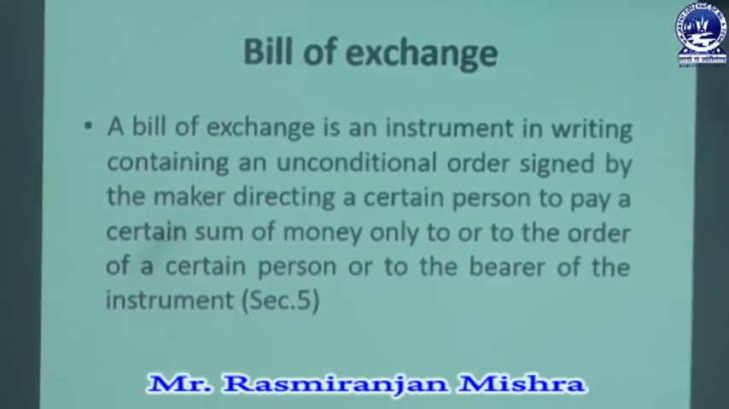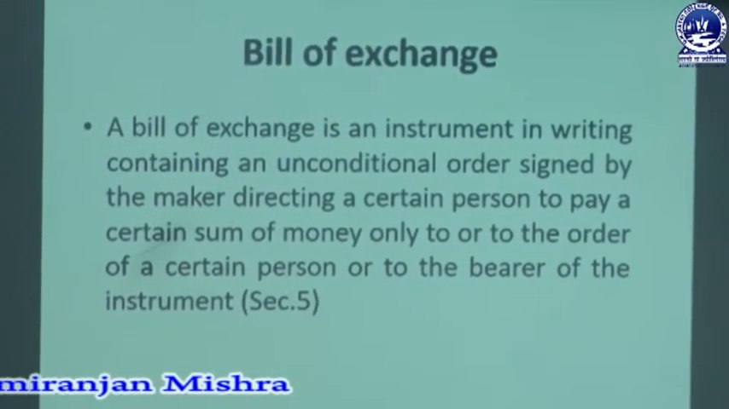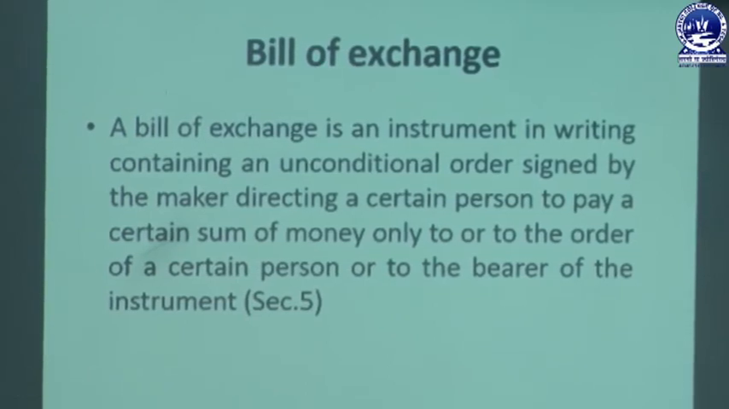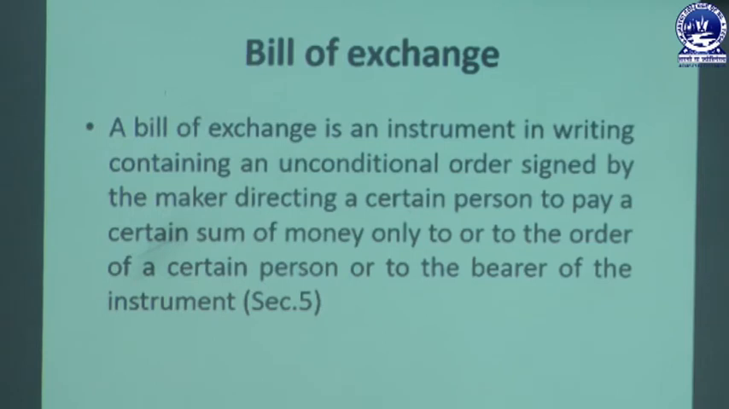The second part of negotiable instrument is the bill of exchange. So what is that? This is mentioned under section 5 of the Negotiable Instruments Act 1881. A bill of exchange is an instrument in writing containing an unconditional order signed by the maker directing a certain person to pay a certain sum of money only to, or to the order of, a certain person or to the bearer of the instrument. So same as section 4, which is mentioned under promissory note, section 5 is like that.